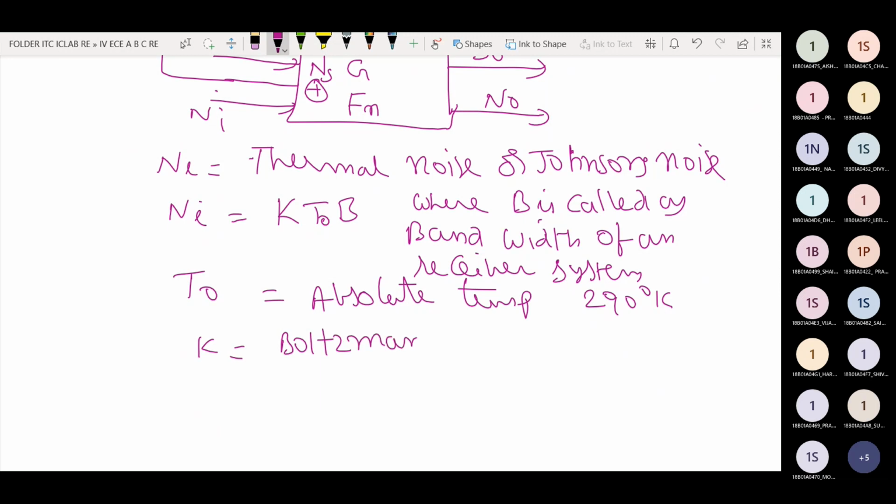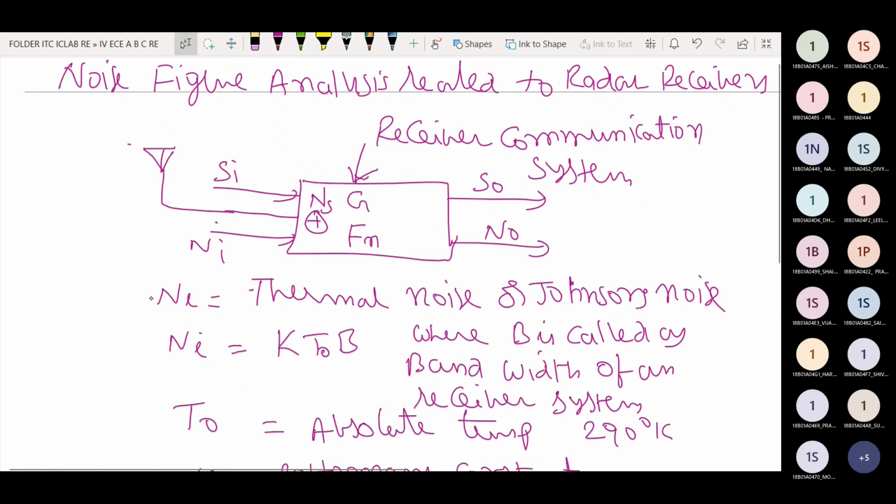This is the external noise generated due to conduction of electrons in the ohmic regions.